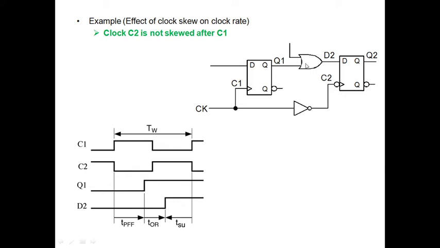In between I do have an OR gate. So definitely the OR gate is having its own contribution in providing the delay. D2 gets the propagation delay of the flip-flop plus the OR gate contribution. After that D2 is having a transition, because Q1 is having a data transition from logic 0 to logic 1. That means this transition has to be sent to D2, right?